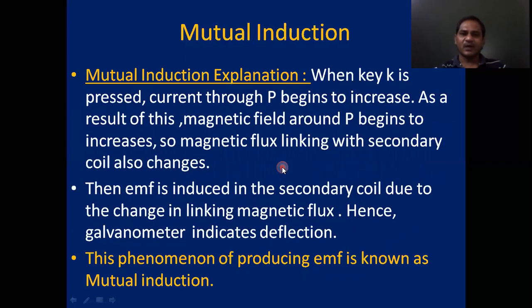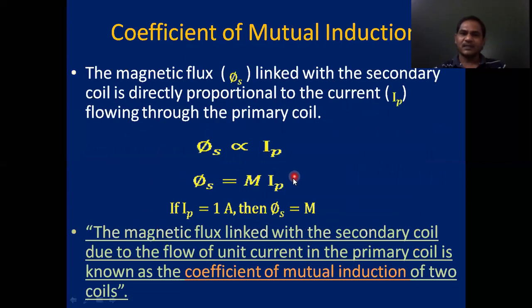Now let us see the theory part. The magnetic flux linked with the secondary coil is directly proportional to the amount of current flowing through the primary coil. So the flux linked with the secondary coil, phi s, I am writing subscript s, represents the flux linked with the secondary coil.